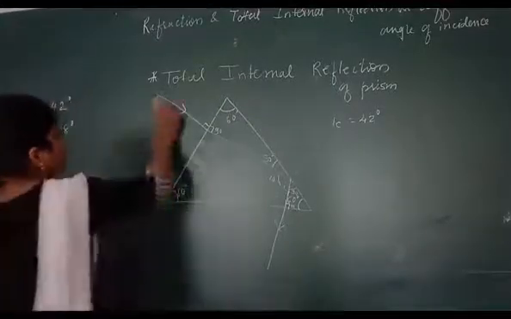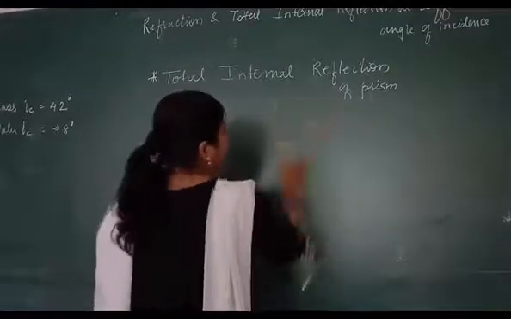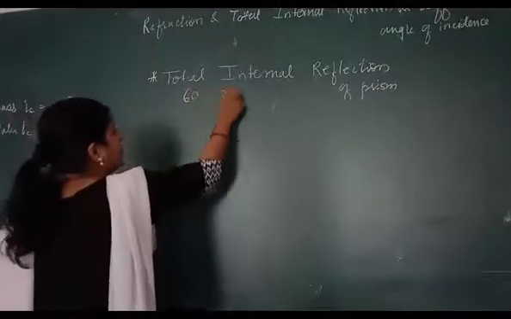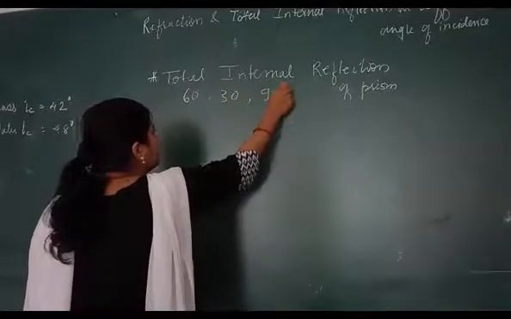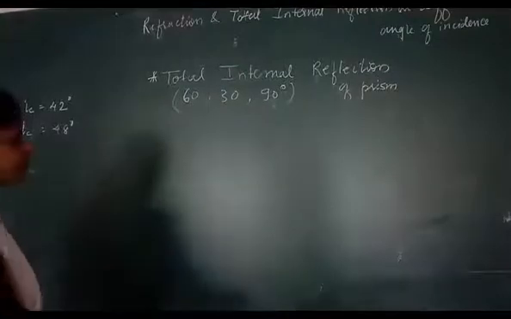Okay children? One more I will take of 30, 60 and 90 prism. I will take one example of 60, 30 and 90 prism. Here I am going to draw the diagram.